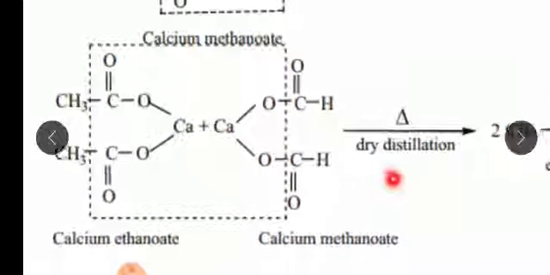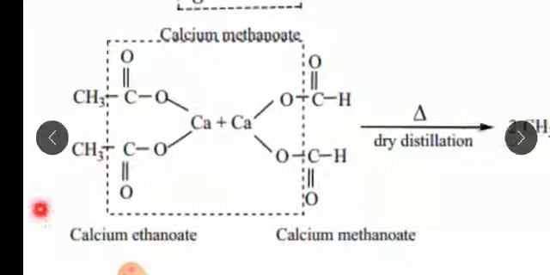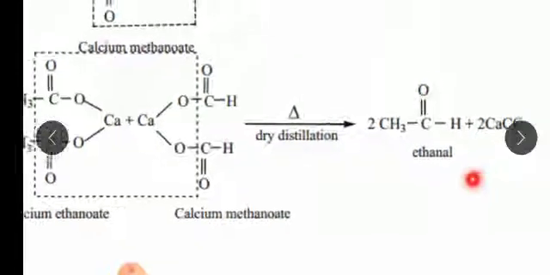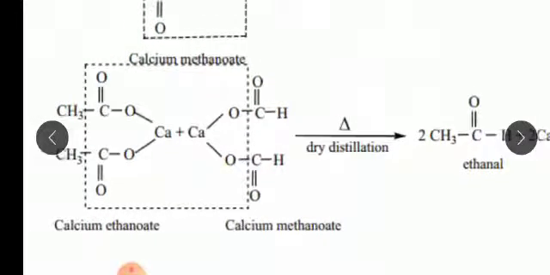So what is remaining here? CH3, and CHO. So totally CH3CHO, and again CH3CHO. So it is 2 acetaldehyde, that is ethanal, and 2 calcium carbonate is released. So in this dry distillation, when the calcium salt of ethanoate, the calcium salt of methanoate, or any such compound is heated, it releases calcium carbonate and gives the aldehyde compound.